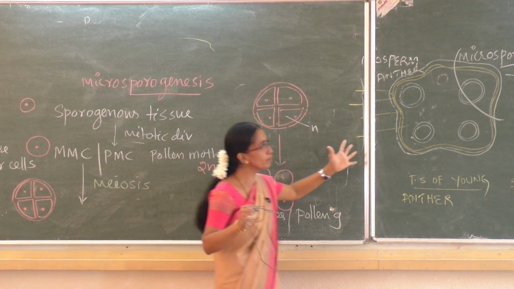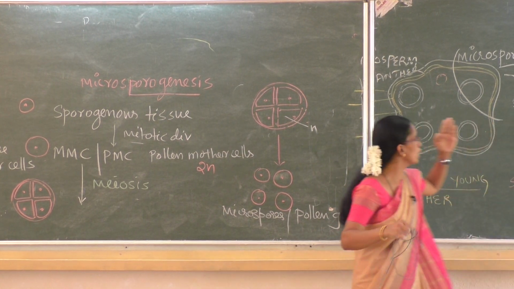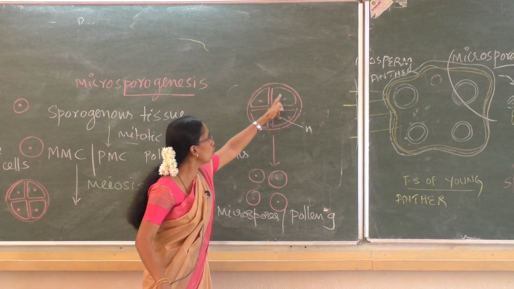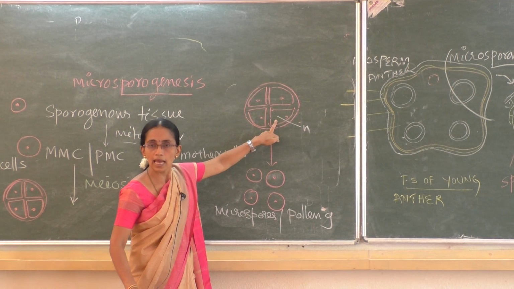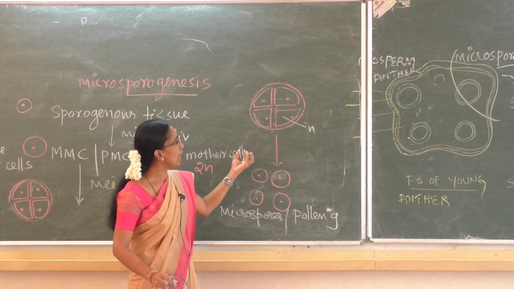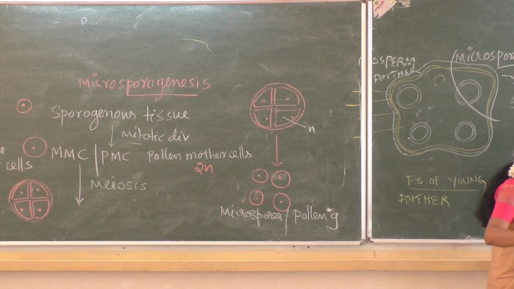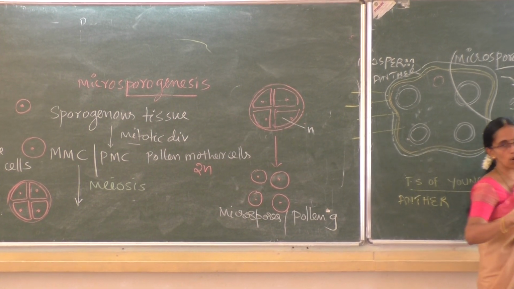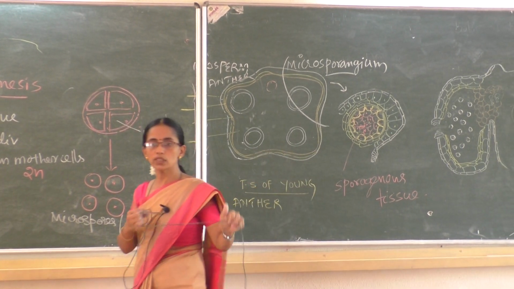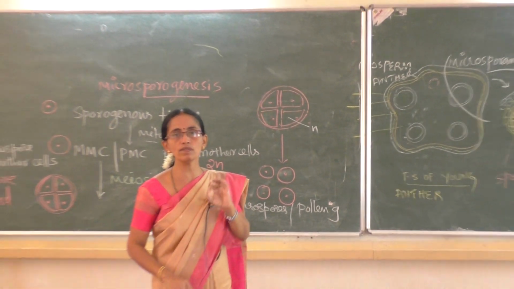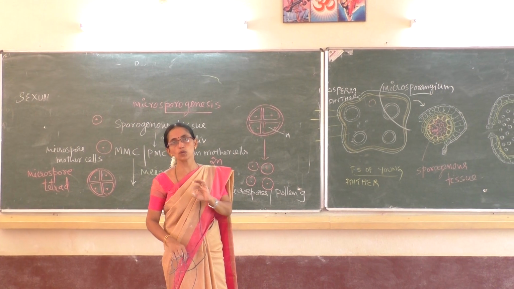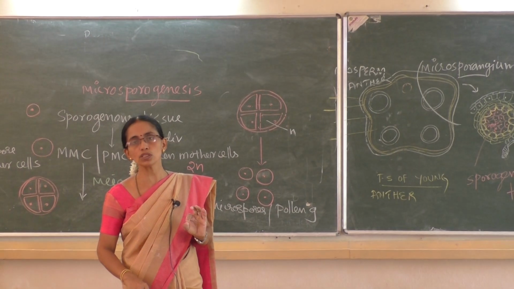As the anther matures, these microspore tetrads, in which the ploidy of each cell is haploid, dissociate, and the pollen grains come out of the dehiscing anther like this. So what is microsporogenesis? Formation of microspores from microspore mother cells by the process of meiosis.